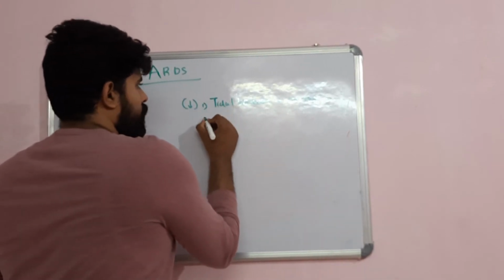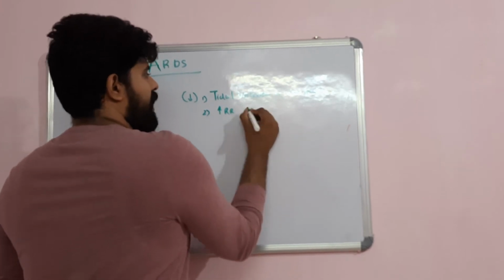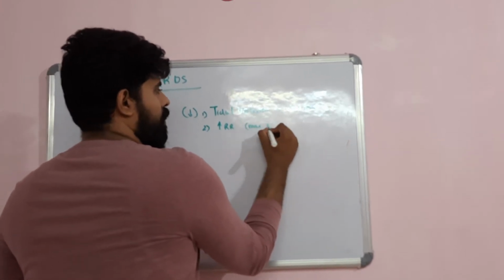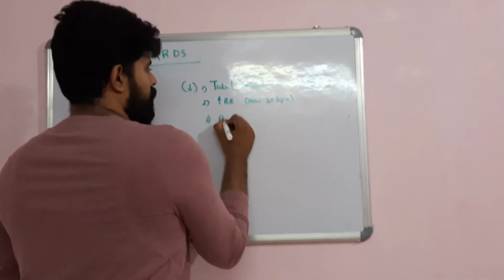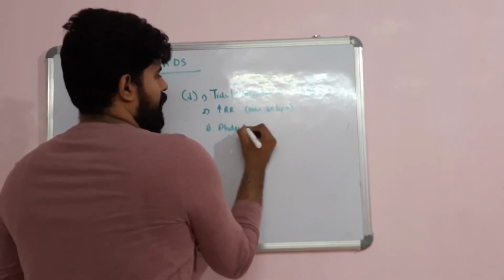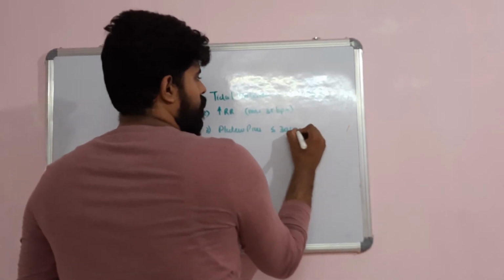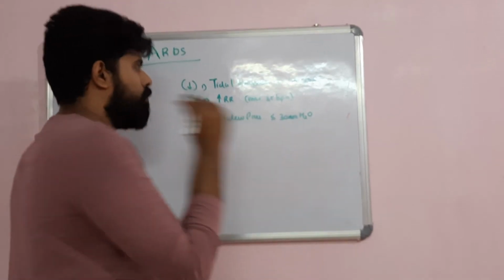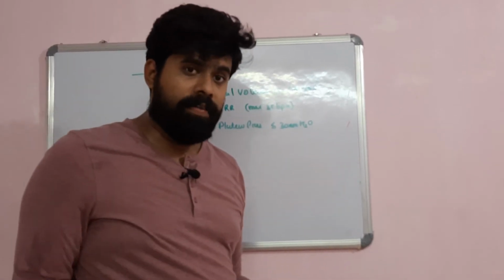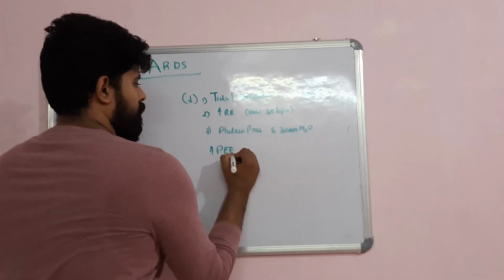Secondly, for maintaining oxygenation, you can increase the respiratory rate. A maximum of 35 breaths per minute can be used, and the plateau pressure should be maintained at less than 30 centimeters of water. This should be maintained. The other thing you can do is increase the positive end expiratory pressure.